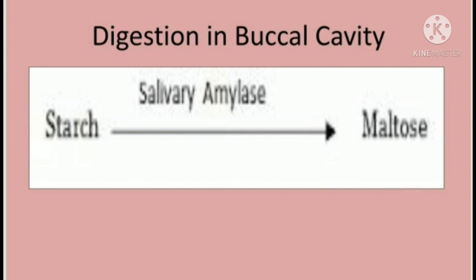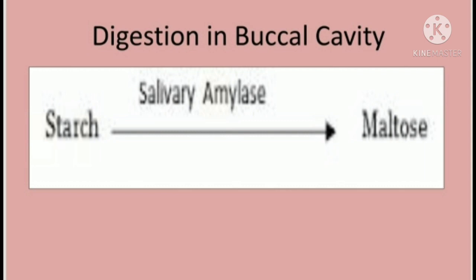One of the reactions is in front of you, but before discussing it, we will discuss something more regarding digestion in the buccal cavity. Both mechanical and chemical digestion take place in the mouth. I am repeating it once more: mechanical as well as chemical digestion take place in the mouth in the form of mastication or chewing.